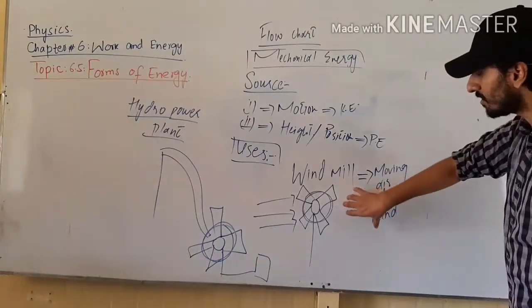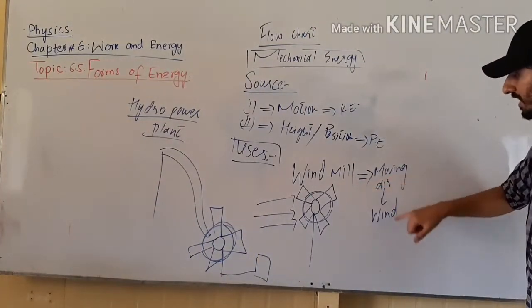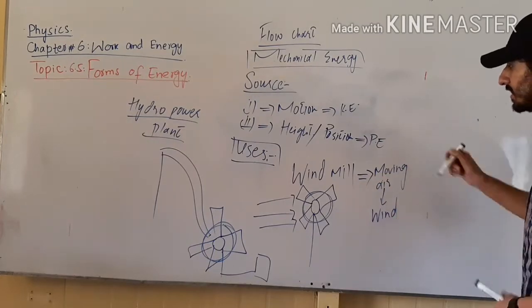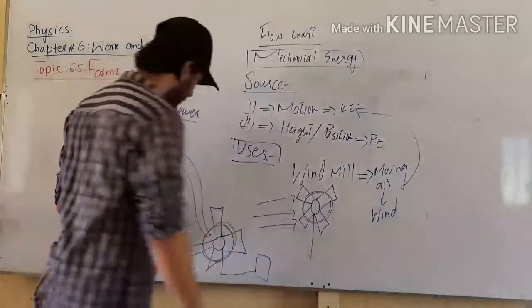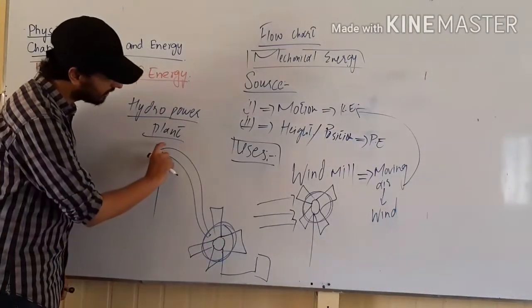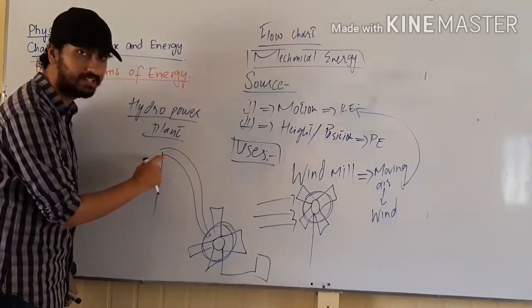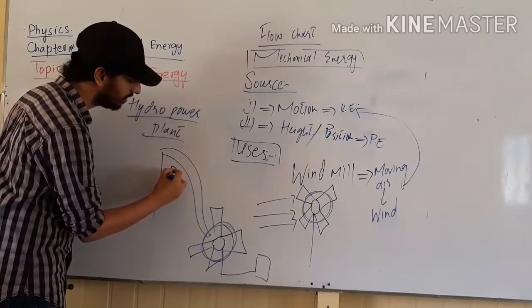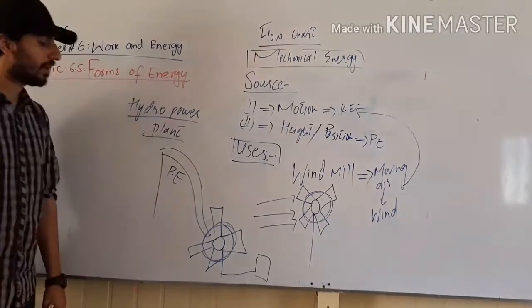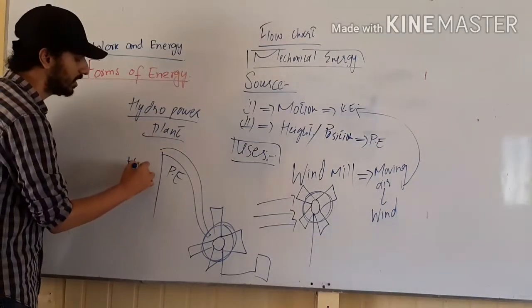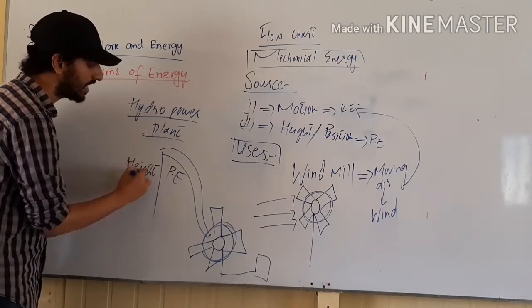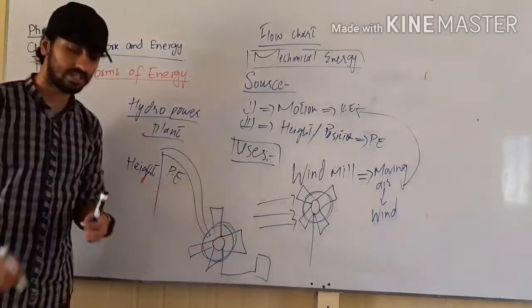Now, in the case of the windmill, we were talking about moving air, which is known as wind. It is connected to kinetic energy, motion. But in this case, you can see that water is flowing from some height. So whenever we talk about height, we know that the energy possessed by a body due to some height or position is potential energy. So in this example, we are using potential energy to produce electricity.